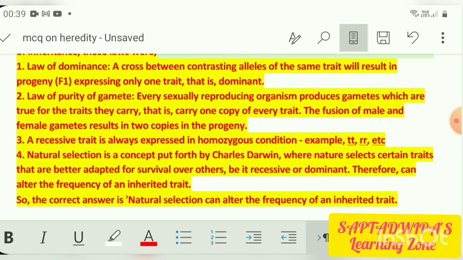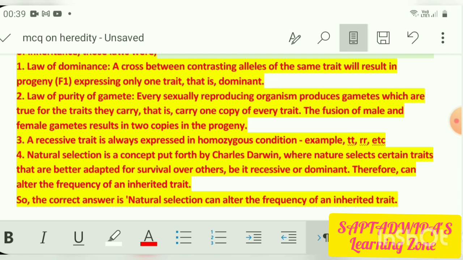Coming to natural selection, it is a concept of Charles Darwin. Remember, natural selection was not under Mendel. It was under Charles Darwin, where nature selects certain traits for better adaptation. That means the living organisms could adapt themselves, and it was useful for their survival.